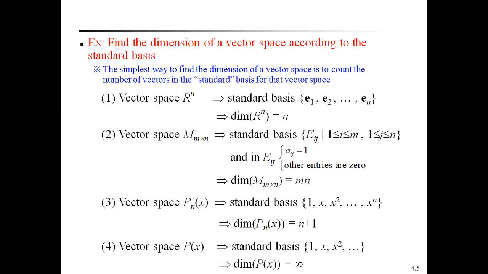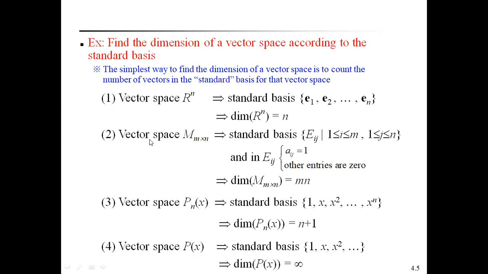First example, vector space R to the power of n. Already we discussed in the previous lecture, standard basis equal to E1, E2, and so on, En. N vectors are there. Therefore, dimension of R to the power of n equal to n. Because standard basis means it forms a basis, the two conditions are satisfied: linearly independent and S spans R to the power of n. That's why it is a standard basis for R to the power of n. What is the dimension of a vector space? The number of vectors in the basis of a vector space is called the dimension of the vector space. That's why here we get dimension of R to the power of n is equal to n.